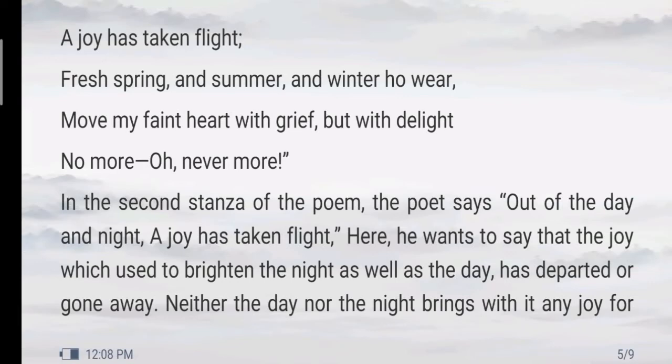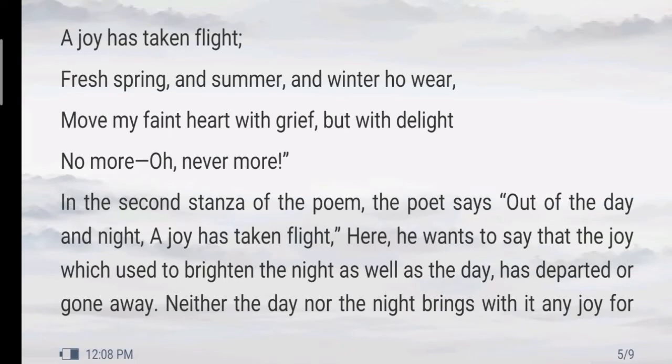No more, nevermore. So friends, in this second stanza, the poet says that out of the day and night, the joy has taken flight. That means the joy has evaporated, the joy has disappeared, the joy has flown away, just like a bird flies away.